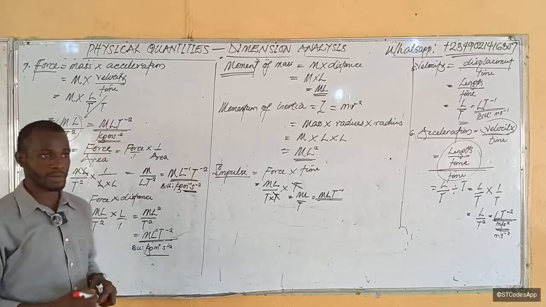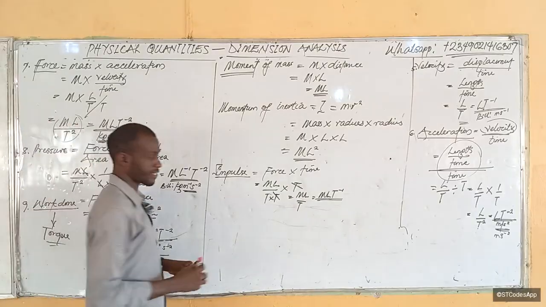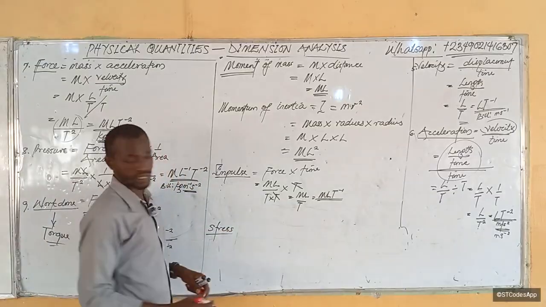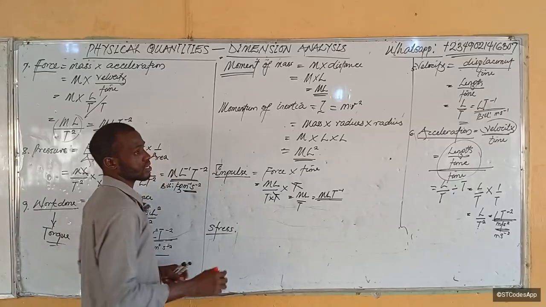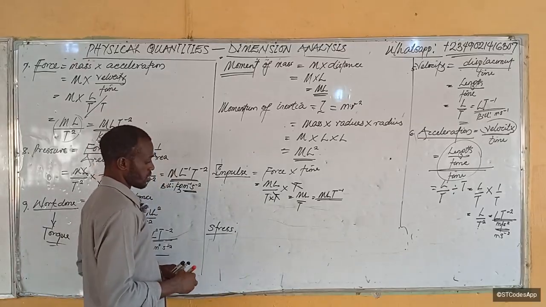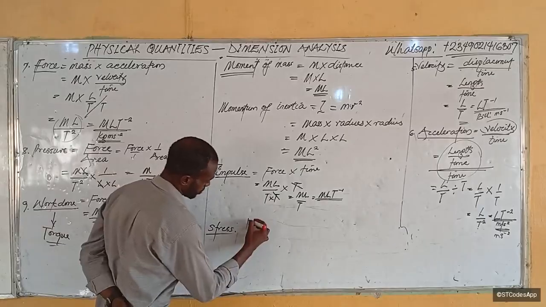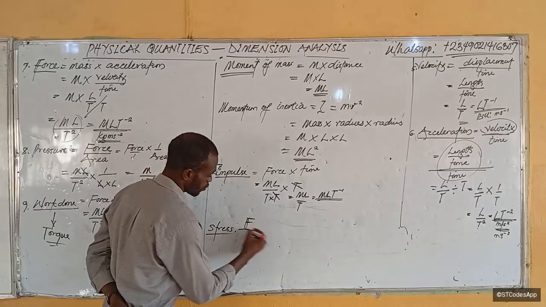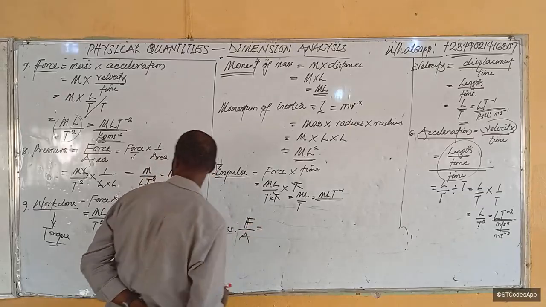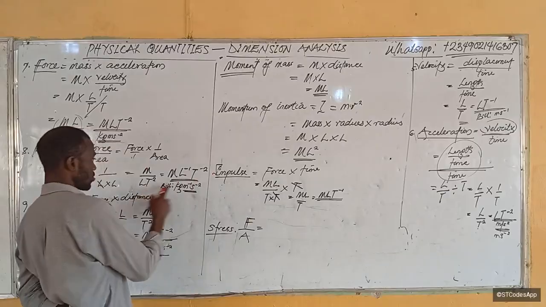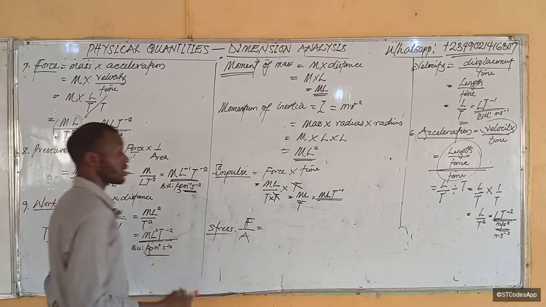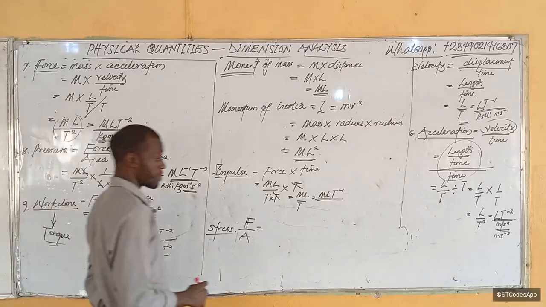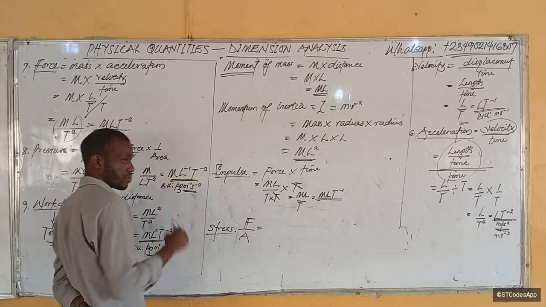Now the next one is, see, I'm no longer numbering. Let's analyze stress. Now what is stress? Stress is force over area as well. So it's going to have the same dimension as pressure.